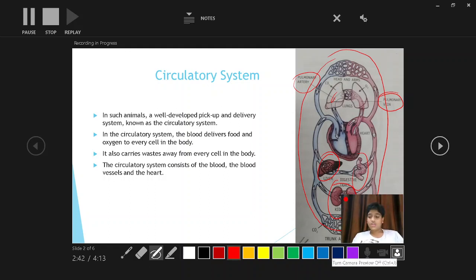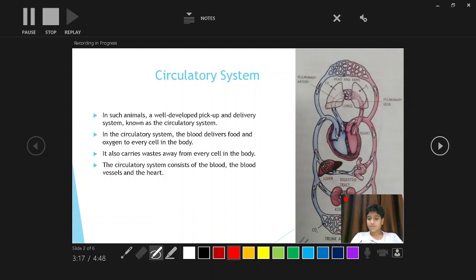Remember, guys, in the last video we discussed the pulmonary artery and pulmonary vein. Arteries carry oxygenated blood, but the pulmonary artery is carrying deoxygenated blood, and veins carry deoxygenated blood, but the pulmonary vein is carrying oxygenated blood. So now we will discuss these two pulmonary blood vessels in detail in this video. So let's start the next topic.